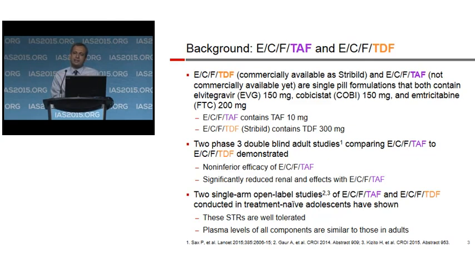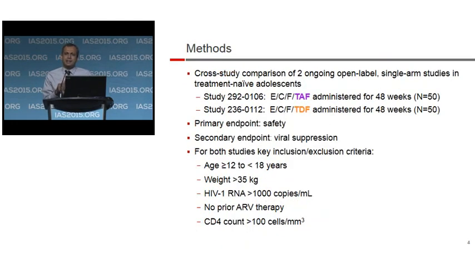They were both very similar in study design, both for 48 weeks with an allowance for an extension phase as needed. Primary endpoint was safety in adolescents and in treatment-naive patients. Besides routine safety assessments, there was a focus on renal parameters, including renal tubular protein biomarkers, as well as the use of dual X-ray absorptiometry, also called DEXA, done at baseline, 24 weeks, and every 24 weeks thereafter. Of importance for pediatric adolescent comparisons was that height-adjusted Z-scores were calculated.